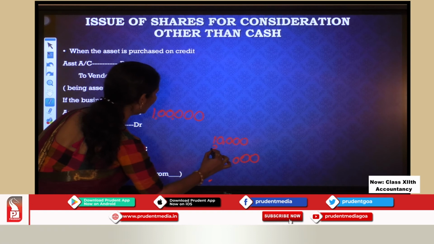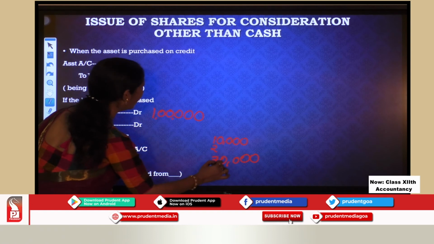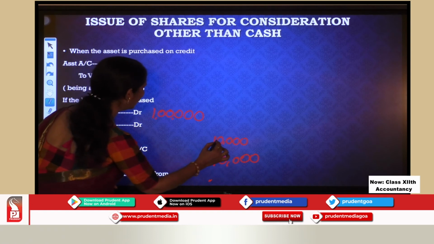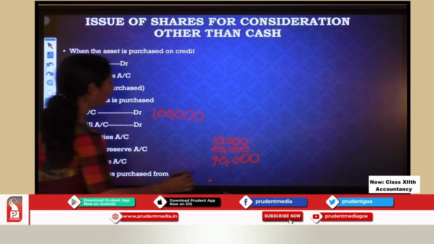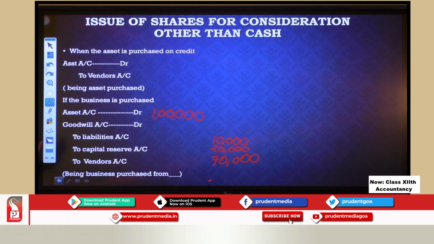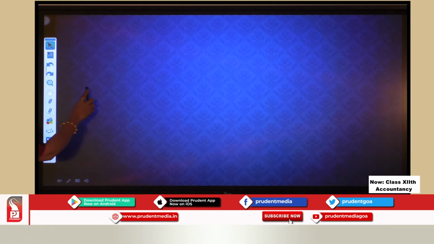So what is my profit now? 70 plus 10 is 80, 80 plus 20 is 1 lakh. So my profit is 20,000. Is this clear to you? These entries are clear. Now let us put it into practice. So we'll go to the next slide and put it into practice.